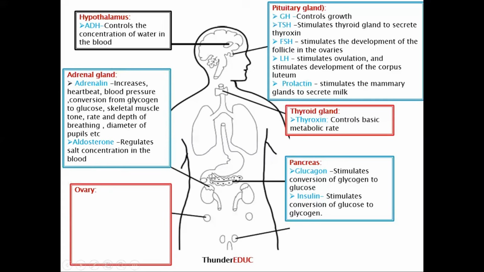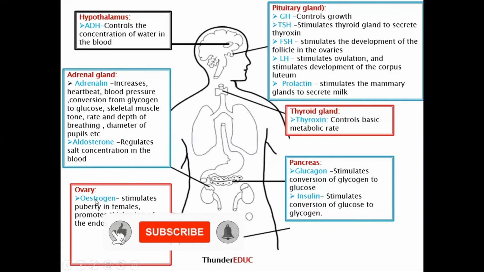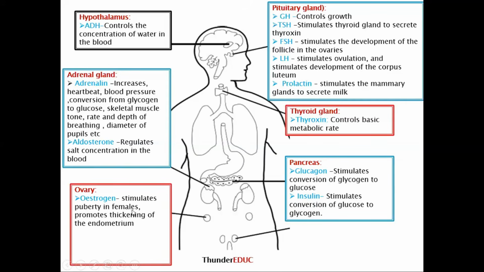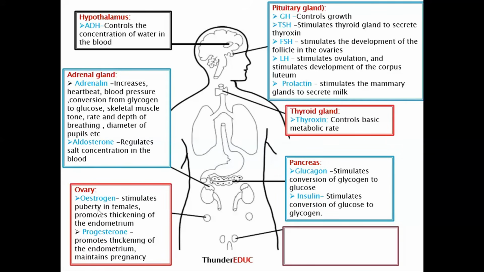Then you have what's called the ovary. Ovary is very important in production of two hormones. The first one is estrogen. This one also stimulates puberty in a female. The function of estrogen is to promote the thickening of the endometrium, while the function of progesterone is to maintain the pregnancy, or to maintain that endometrium. The example is this one builds the endometrium, while this one, progesterone, maintains the endometrium. That's why we say that it maintains pregnancy.